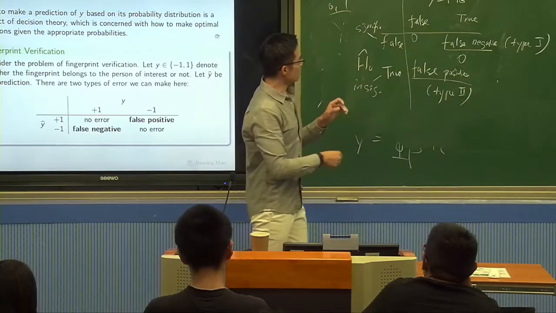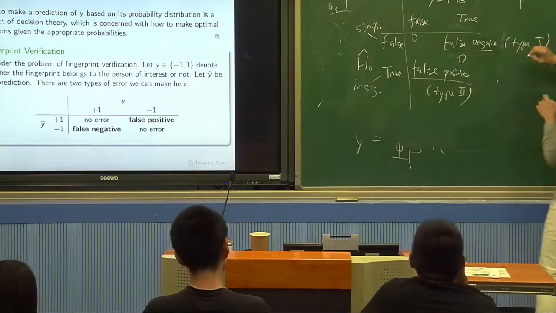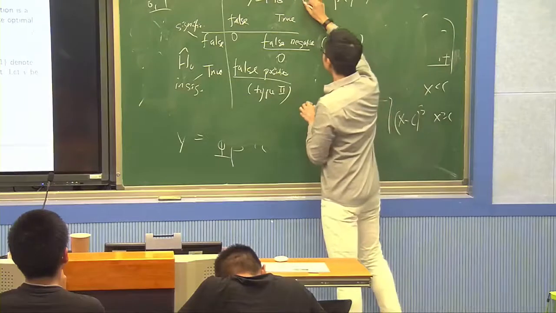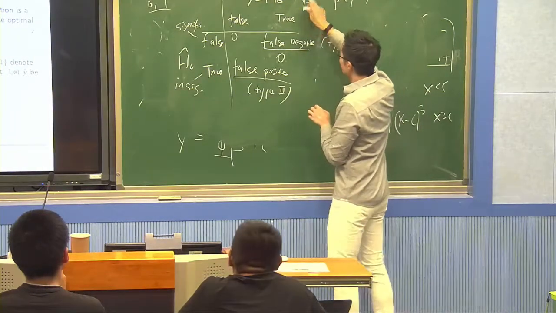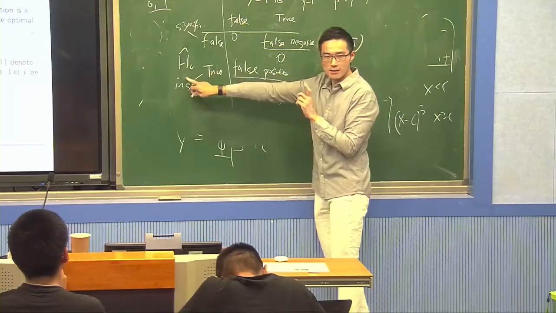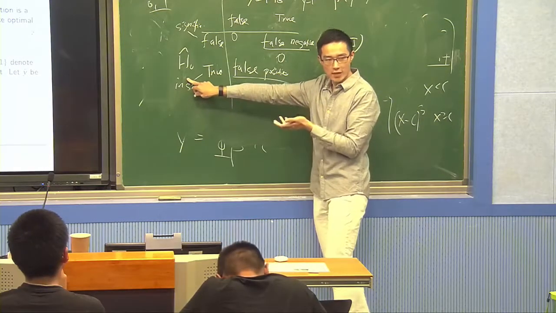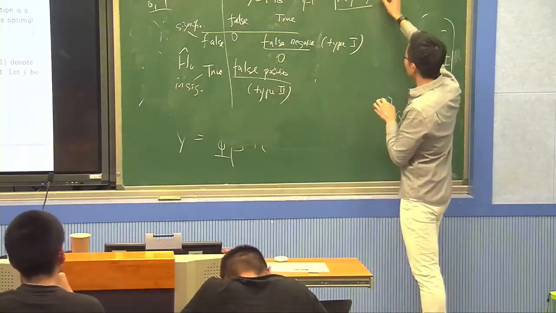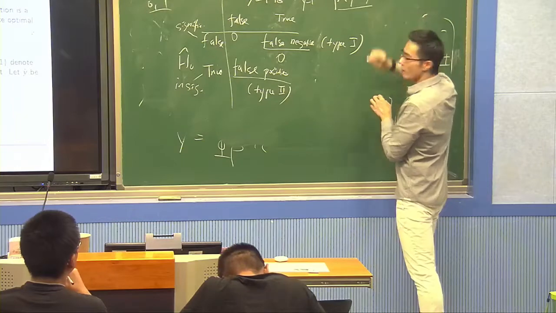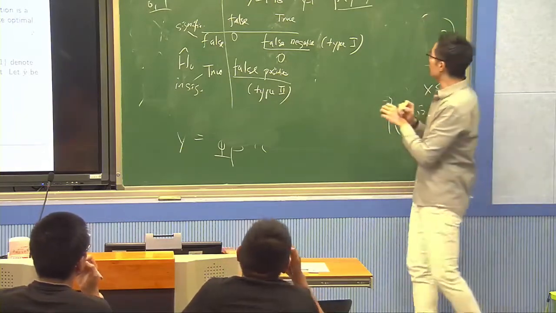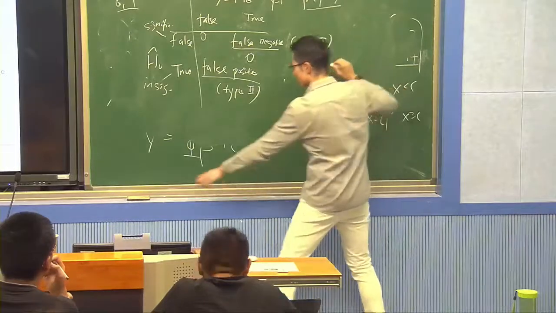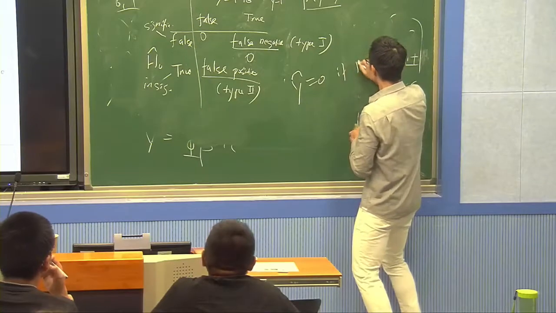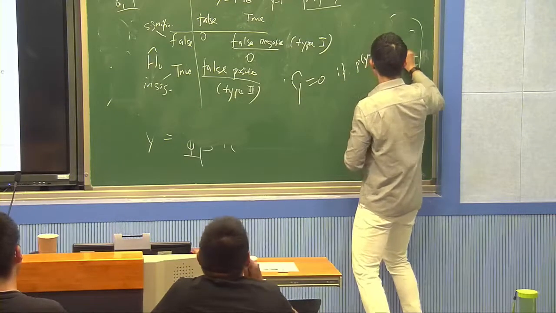Now, if you equally care about these two, then you predict y equal to 1 when the probability of y equal to 1 is larger than 0.5. When you predict y equal to 1, it means you accept the null, or you fail to reject it. Otherwise you reject it, if the probability of y equal to 1 is smaller than 0.5.